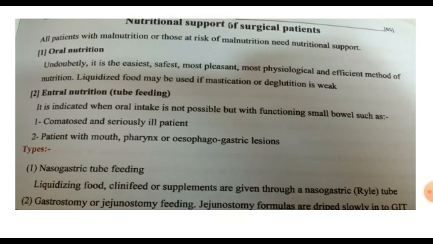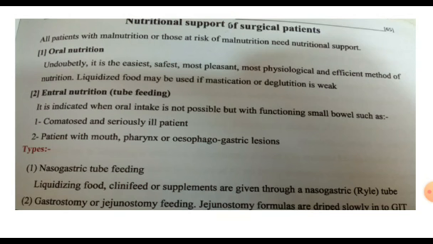Nutrition support in the surgical patient may be oral. Oral is easy, sufficient, physiological, and very good and pleasant for the patient. But when there are contraindications to oral feeding, we shift to enteral feeding through the nasogastric tube, if there are no lesions in the esophagus or stomach. It is the preferred route in comatose patients, to avoid aspiration.